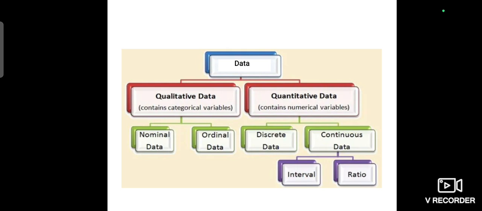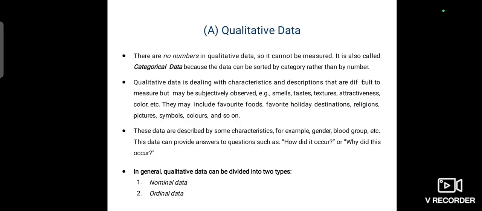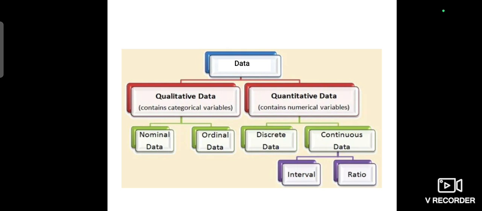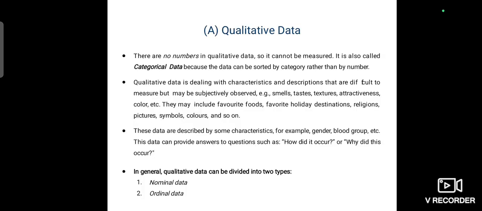Qualitative data contains categorized variables. Quantitative data contains numbers. In qualitative data we have two types: nominal data and ordinal data. In quantitative data we have two types: one is discrete data, another one is continuous data. The continuous data has two types: interval data and ratio data.